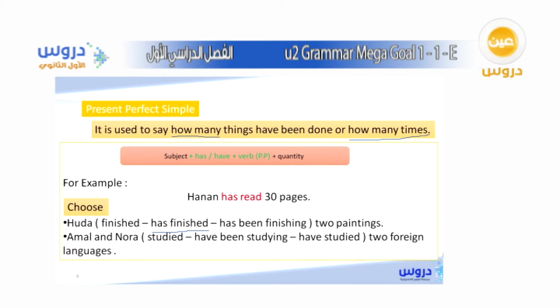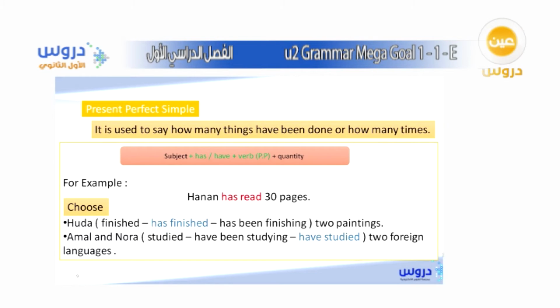And the next one, Amal and Noura have studied 2 foreign languages. What do you think? Of course, Shirin, it is have studied, okay? Because again, as we said, if we choose have been studying, it won't make sense with the rest of the sentence. Because if we use have been studying, then here we must mention how long, okay? But since we mention here the quantity, then have studied will be the right answer, okay? Very good job.